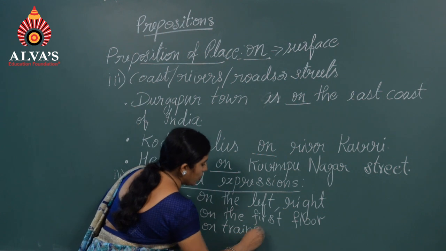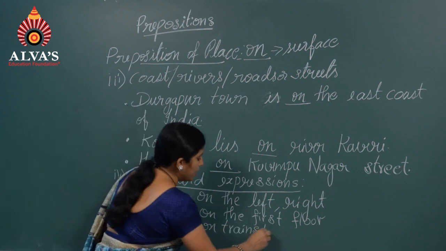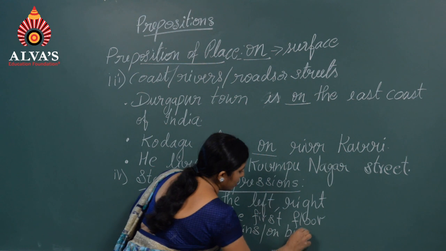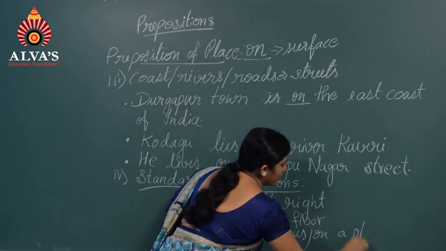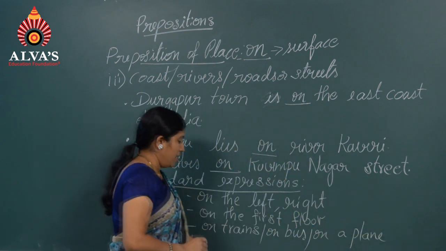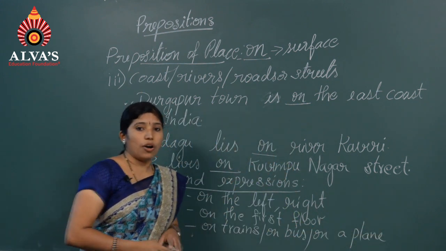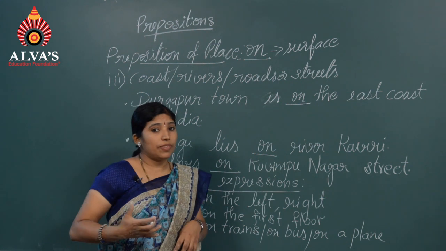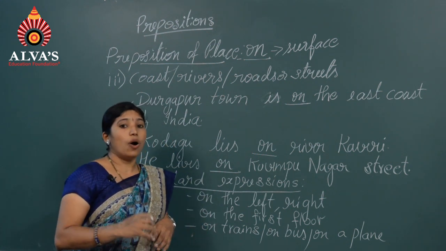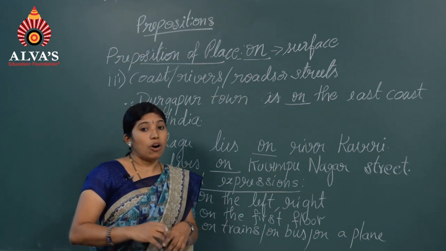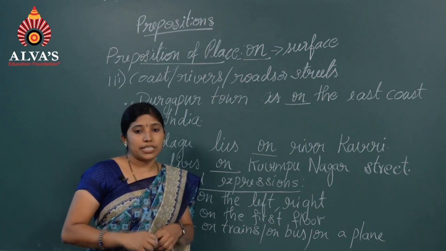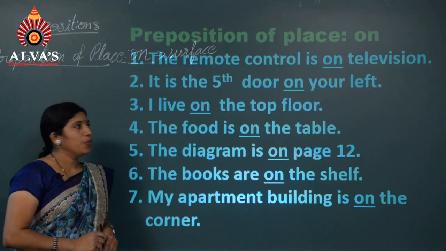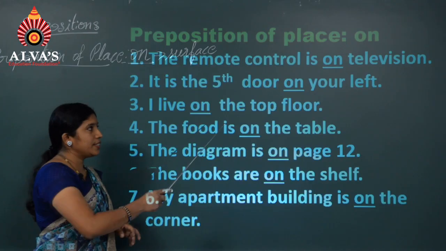I love traveling on trains or on a bus or on a plane. Next, we also use on when we talk about TV or radio. I love listening to the English news on radio. I like to watch my favorite program Sarigamapa on TV. We can have some more examples related to on.